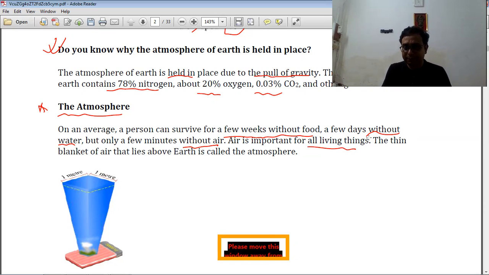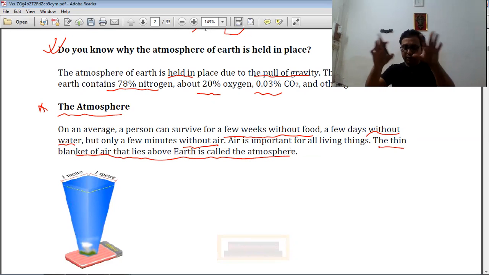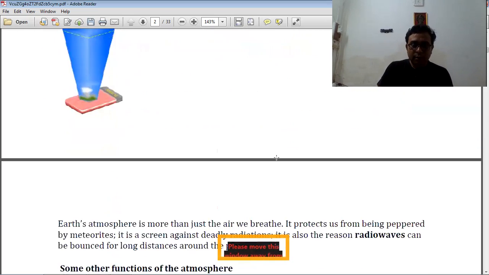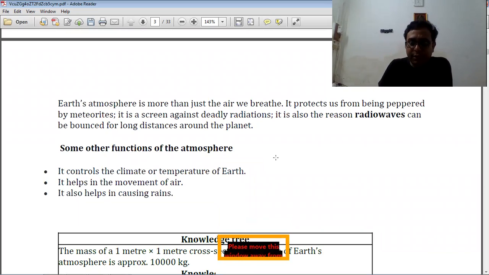A thin blanket of air lies above the earth; there is a blanket-like structural part present above the earth's surface, that is the atmosphere. The earth's atmosphere is more than just the air we breathe. We are always breathing; without breathing we cannot survive.